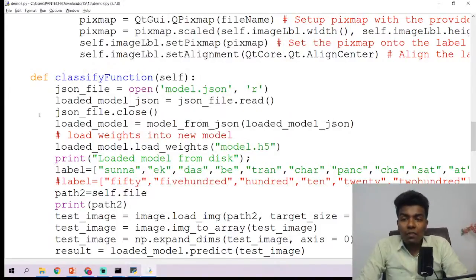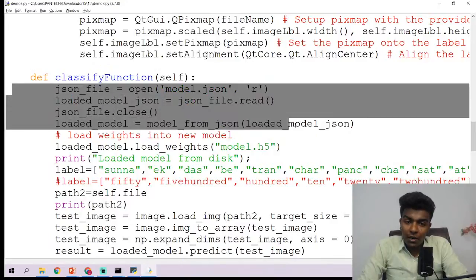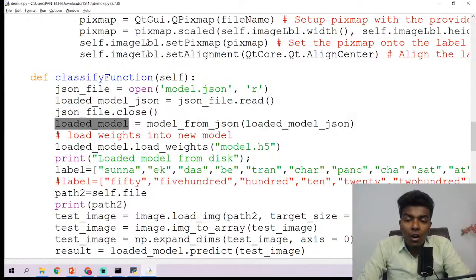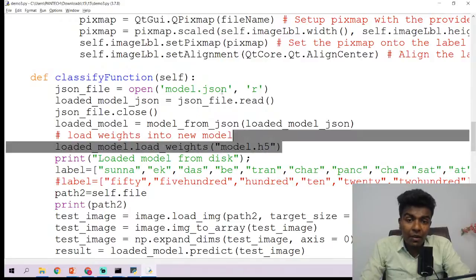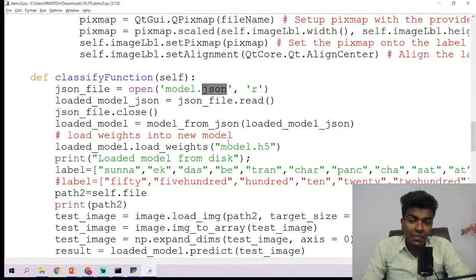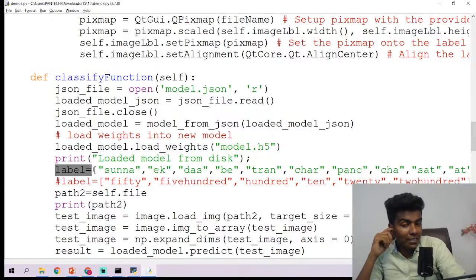So now what we are going to do is, first of all, load the model. Of course, by using the same Keras syntax, we have loaded a model file into a variable called loaded_model. Now loaded_model.load_weights of model.h5. This model.h5 and model.json are the two model files, guys. After that, print loaded model from disk. And now we are assigning a label, guys. As in yesterday's session, we have assigned this label, right?